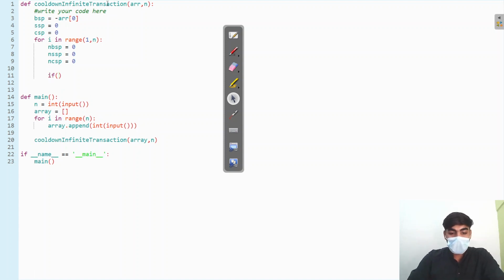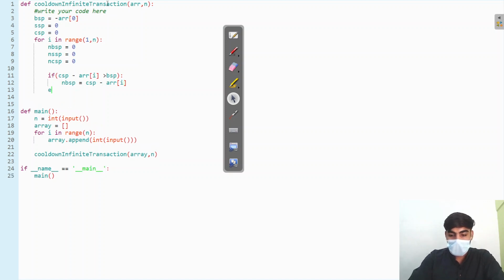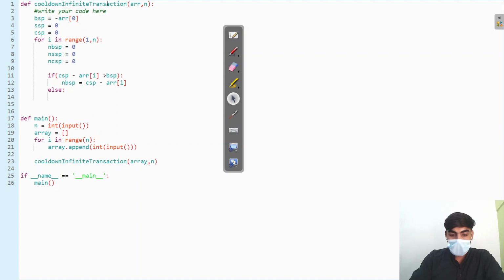If cooling state profit minus today price is greater than buying state profit, then we take new buying state profit equal to cooling state profit minus arr[today] price. Otherwise, the older buying state profit is kept.